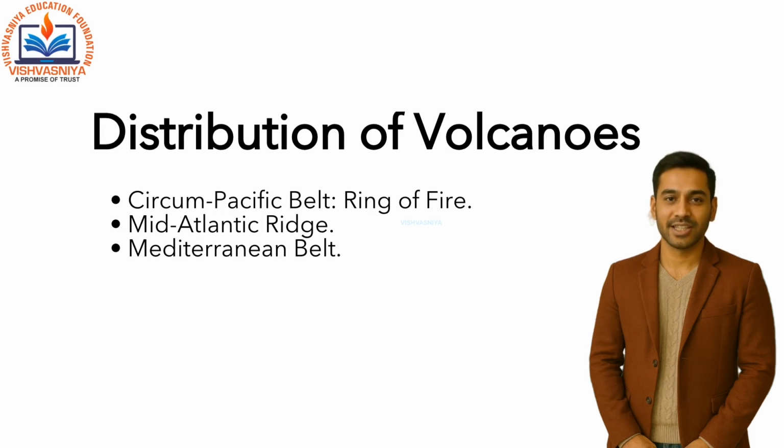Volcanoes are not found everywhere. They mainly occur in belts: the Circum-Pacific Belt or Ring of Fire, the Mid-Atlantic Ridge, and the Mediterranean Belt.